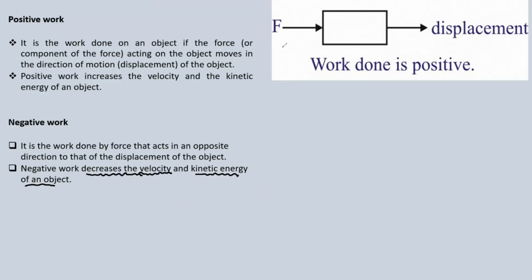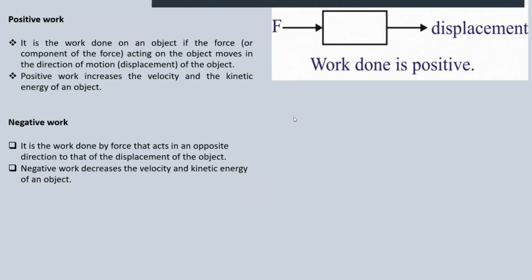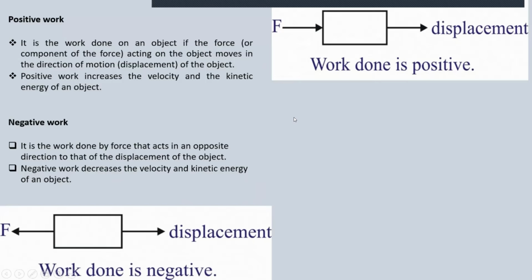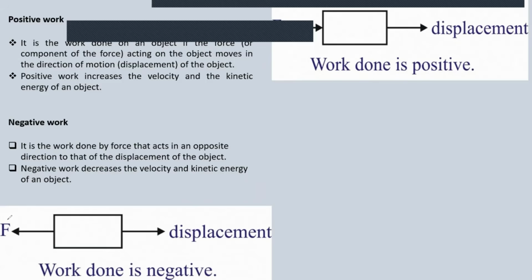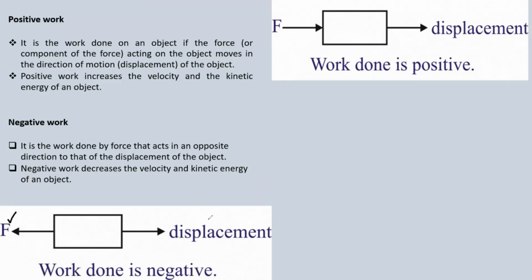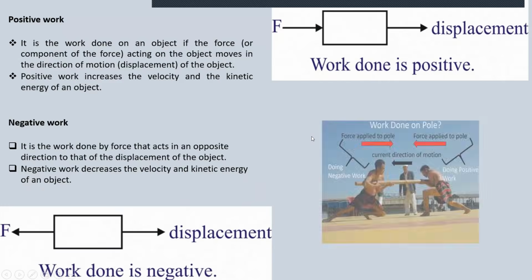The diagram that follows will show you what negative work looks like. You can see from that diagram that the force is acting to the left, but the object is moving to the right. Therefore, negative work is done. Objects move slower.